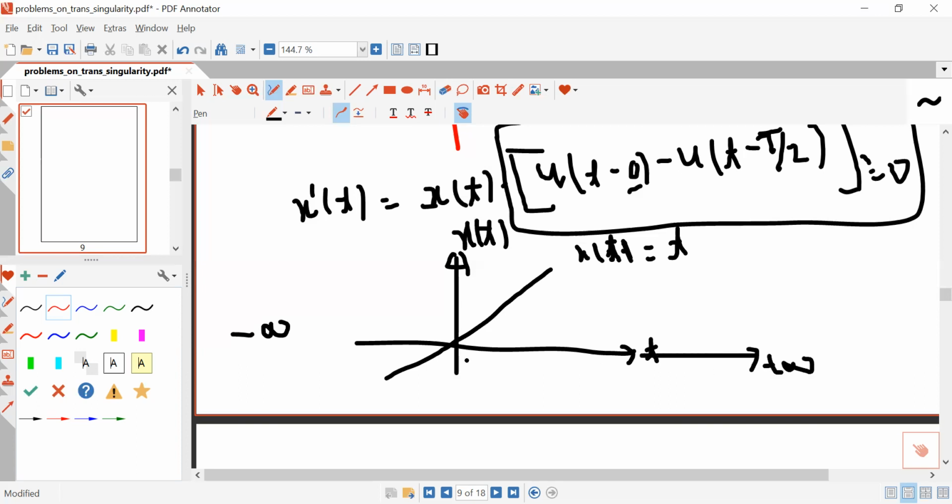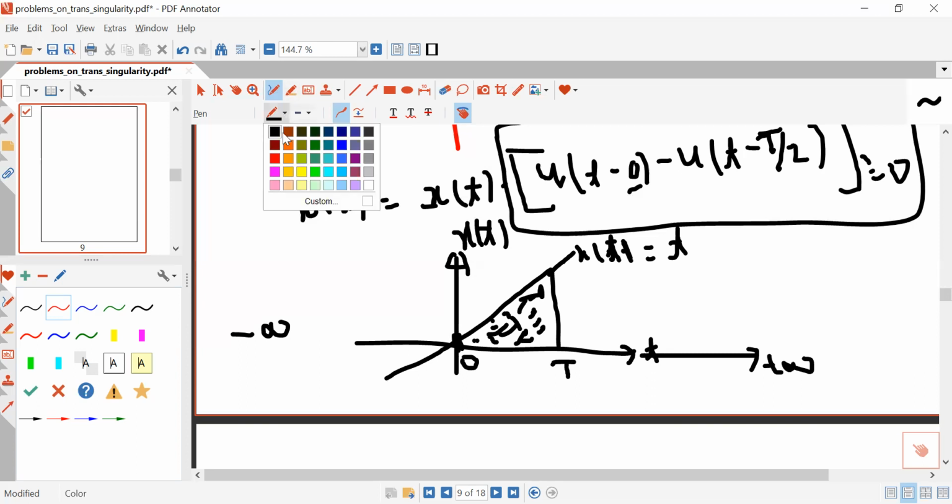For analysis purposes, if you want only the portion existing between 0 and T, this portion being important for the analysis, then how will you extract this portion only?